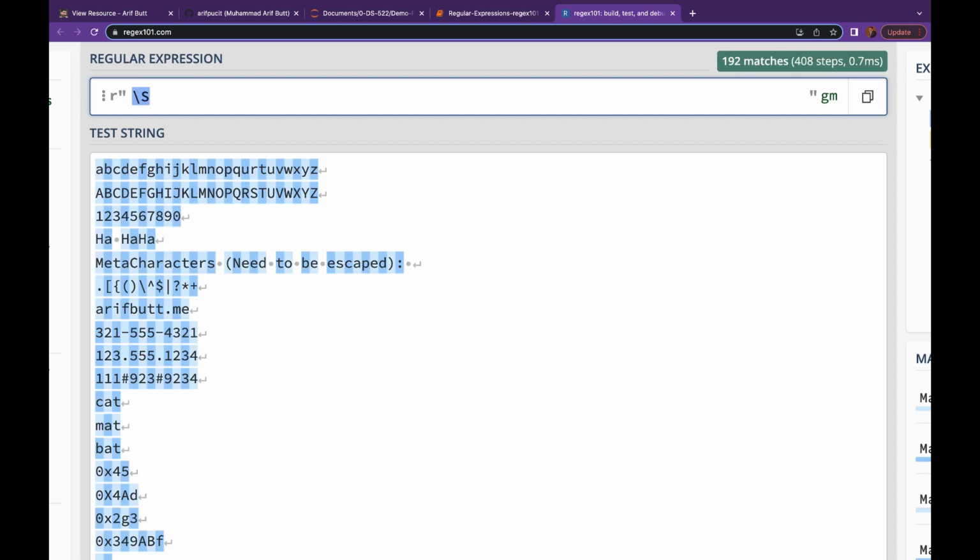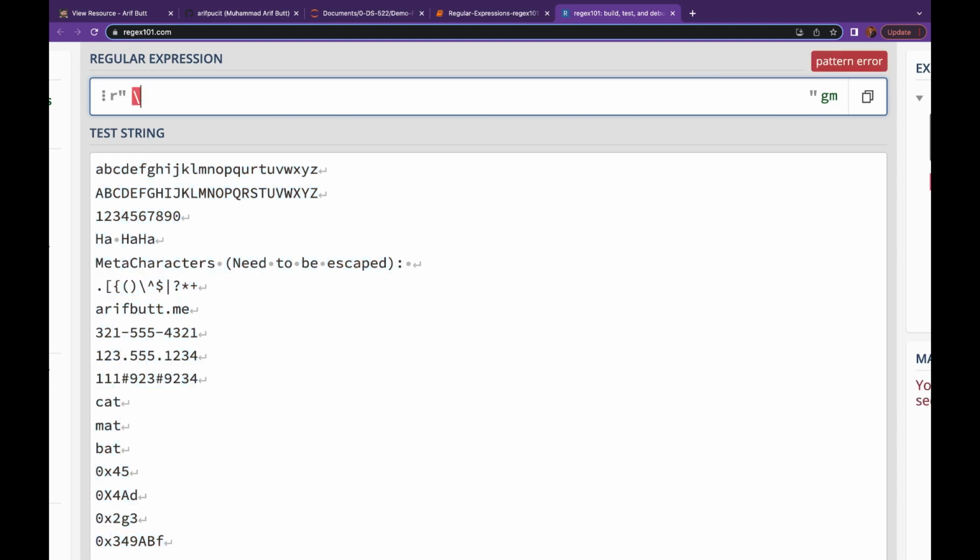Let's talk about \b as well, which is an escape code that is used to match if the specified characters are at the beginning or at the end of a word. Before that, let me search for HA.